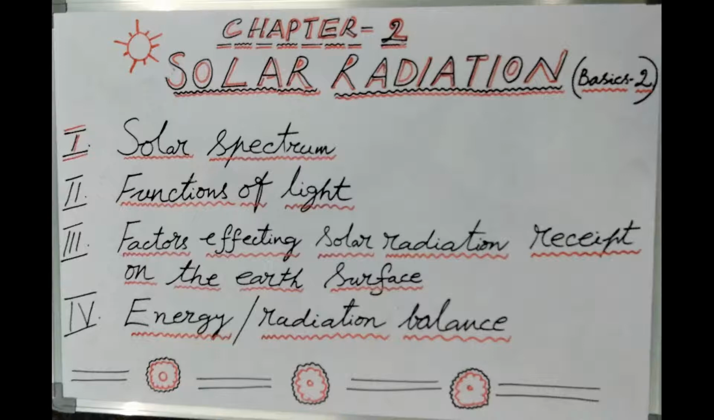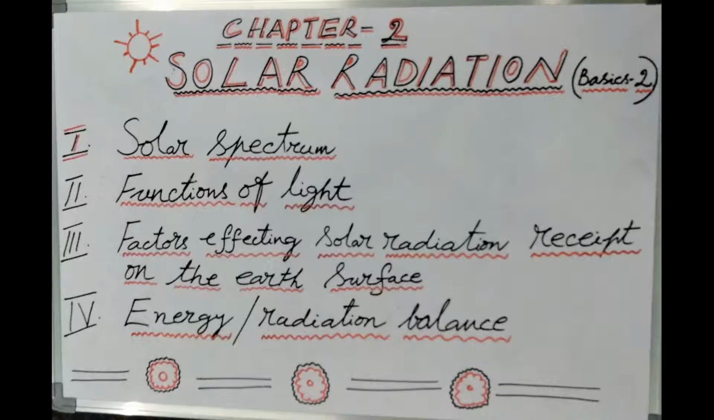Now, the third small subheading for today's class is factors affecting the solar radiation received on the Earth's surface. That means, if we just go out of this class after our class is over and look at the sky, the sun is there, the earth is there. So from the sun, energy is falling on you, on the ground, on the trees, whatnot. So what are the factors that are affecting the solar radiation received on the Earth's